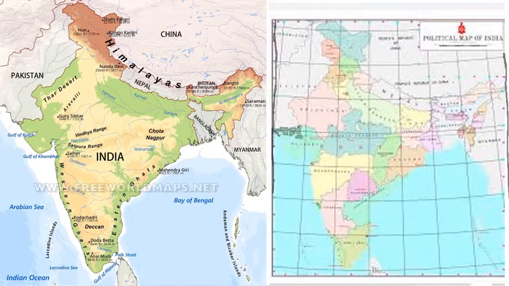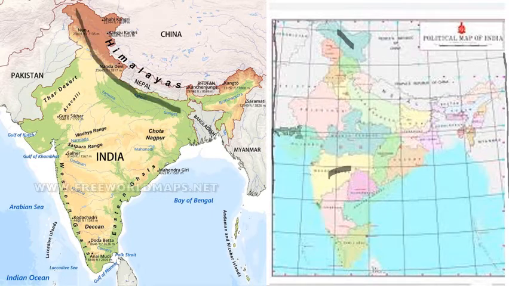Politically, India is divided into 28 states and 9 union territories. An example for a union territory is Ladakh. An example for a state is Maharashtra. And see, geographically or physically, India is divided into 6 geographical regions.